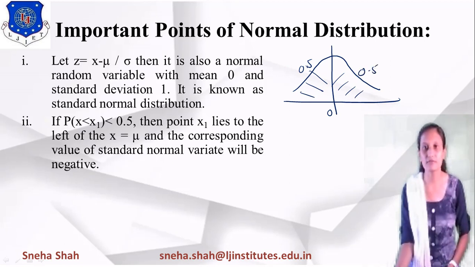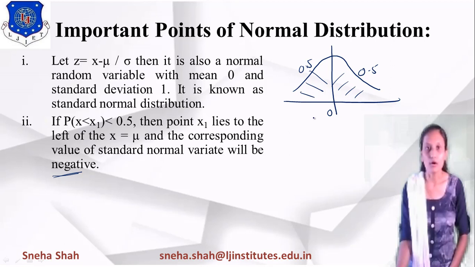So we'll consider based on this. If we're taking 0.5 less than probability of x, which is less than 0.5, meaning this part, then it will be considered the negative part, right? And it will always be to the left of this. You can see that if we're taking this as the center point, meaning the mean value, then this one is the left part of it, and it will give you the output as negative.